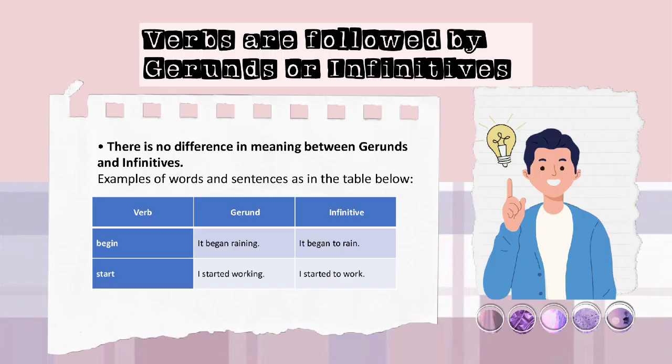Verbs that are followed by gerunds or infinitives. There is no difference in meaning between gerunds and infinitive. Examples of words and sentences are in the table below. First, the verb is began. For gerund, it began raining. Infinitive, it began to rain. Start. For gerund, I started working. For infinitive, I started to work. There is no difference in meaning between gerunds and infinitive.